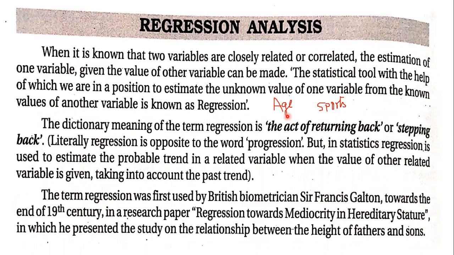Now if we take these two features as dependent and independent variable, I will also explain clearly what is dependent and independent variable. We can say these two factors are correlated. Now how can we say they are correlated? They should be interdependent. Now age is dependent on sports, and sports is also dependent on age.